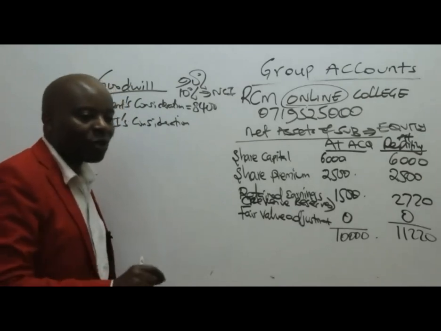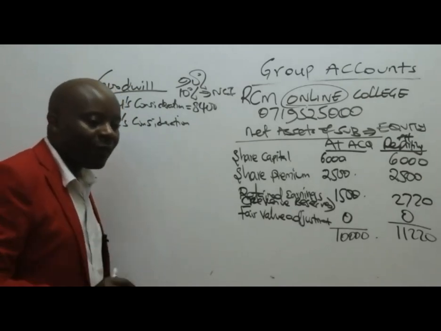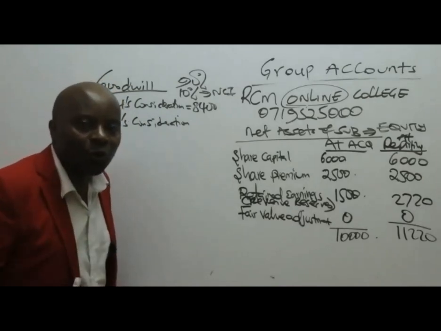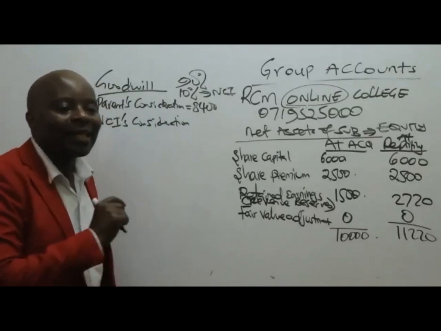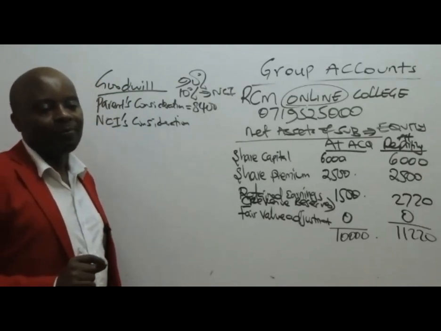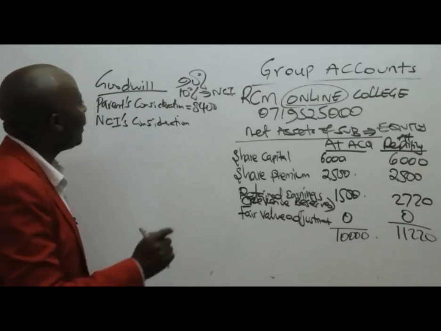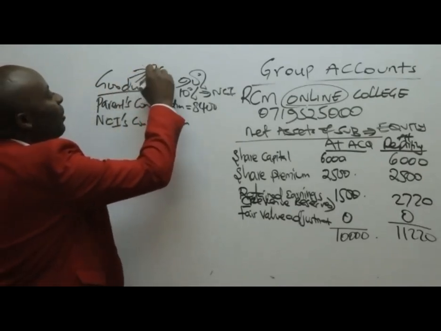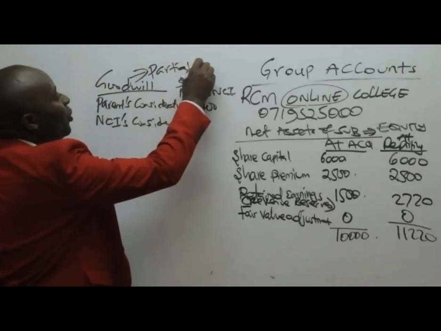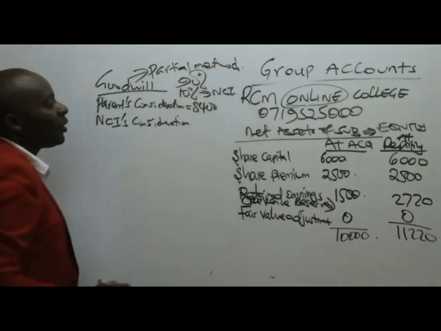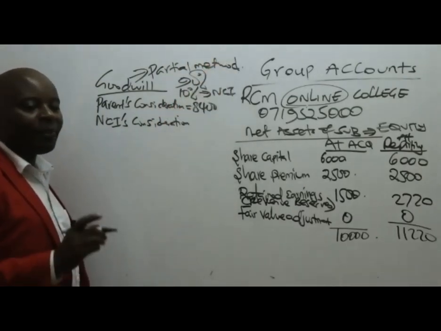But in this question, the examiner never gave us anything to do with the fair value of NCI. That was not given. So if it's not given, then we shall apply what we call the partial method.